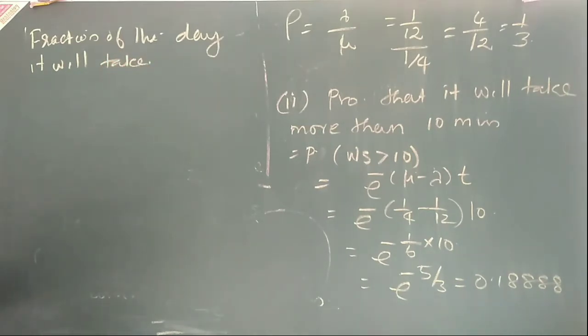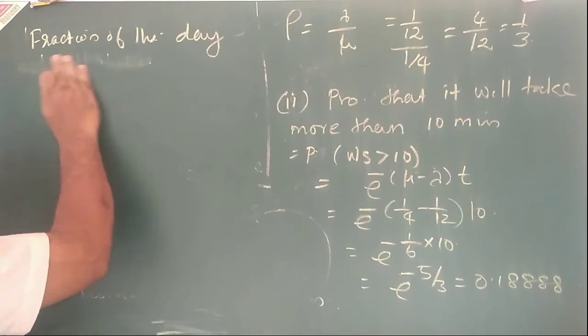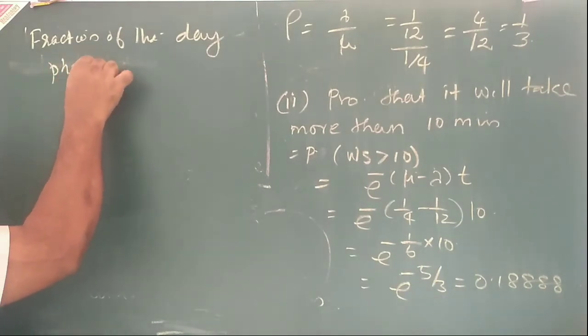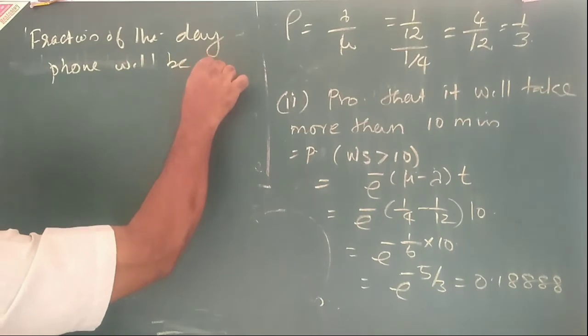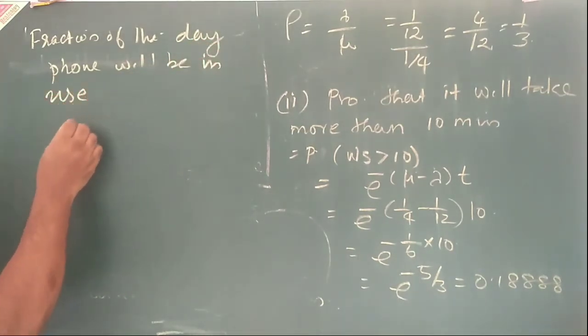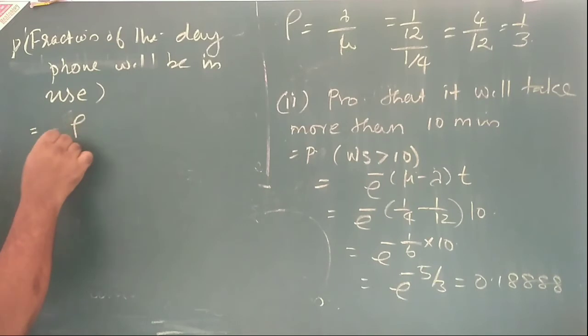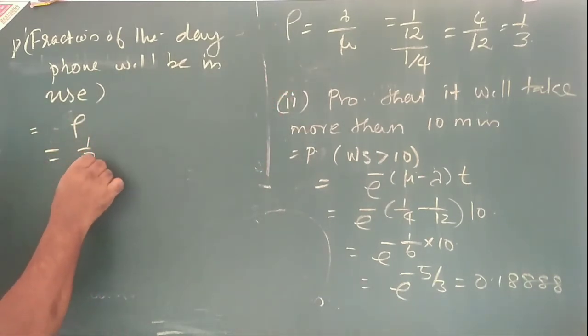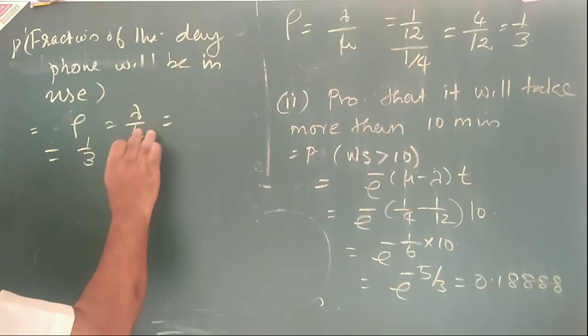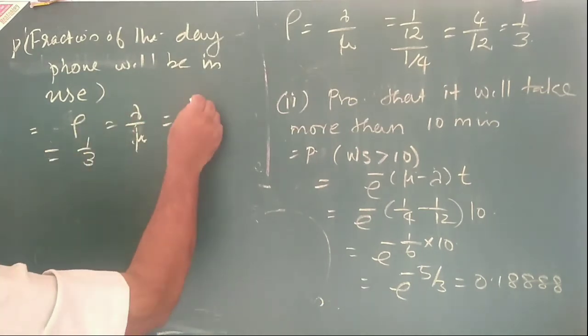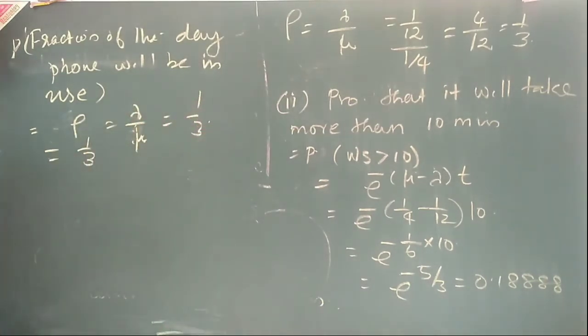Take rho. That is equal to, this everything we explained earlier.